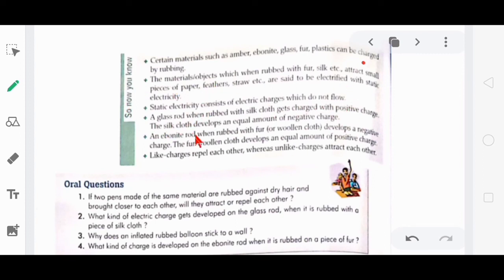And a glass rod when rubbed with silk cloth gets charged with positive charge, and silk cloth develops an equal amount of negative charge. An ebonite rod when rubbed with fur or woolen cloth develops a negative charge, and the fur or woolen cloth develops an equal amount of positive charge. Here it is said equal amount of positive charge. When electrons transfer from woolen cloth to the ebonite rod, it becomes negatively charged, and the amount of charge is the same on both the bodies.